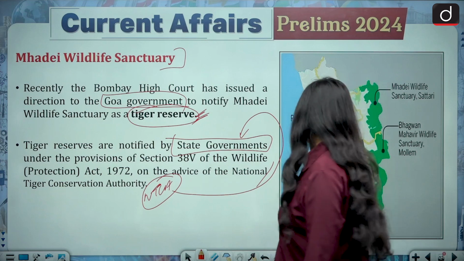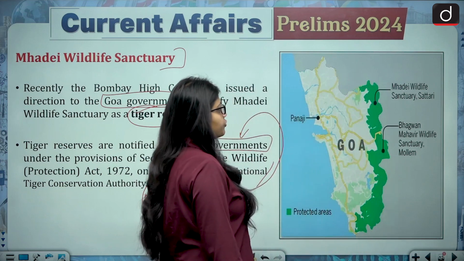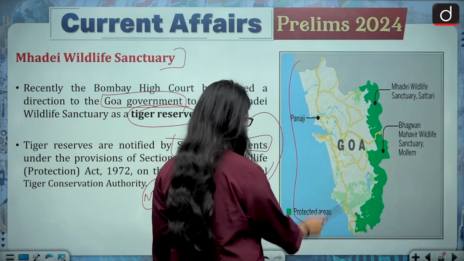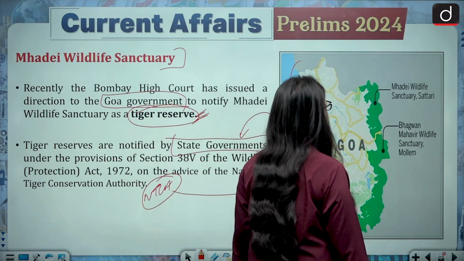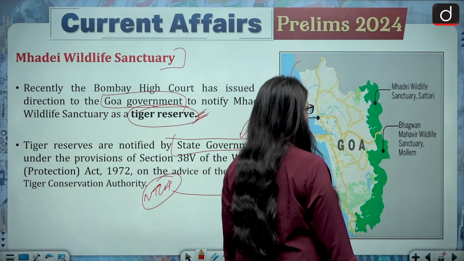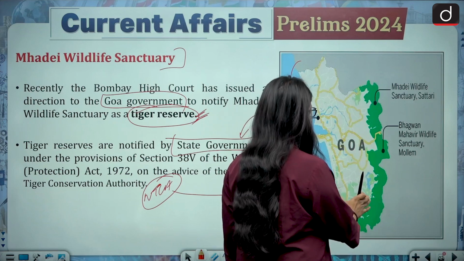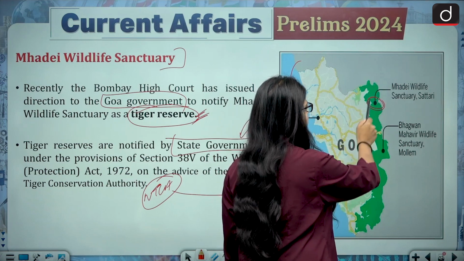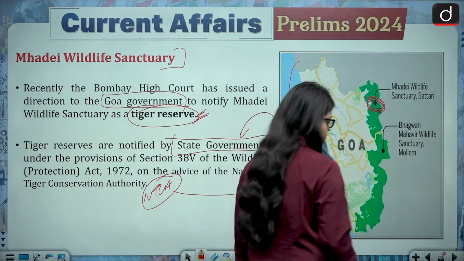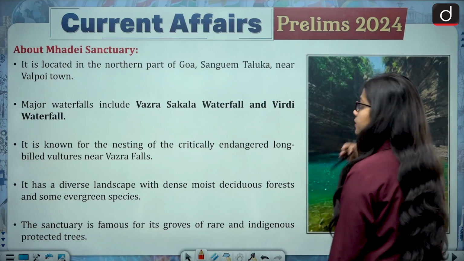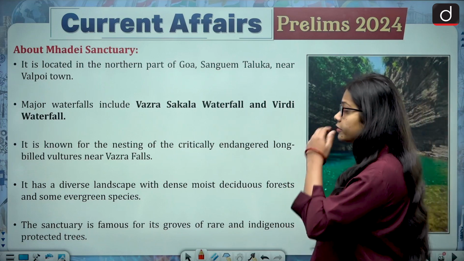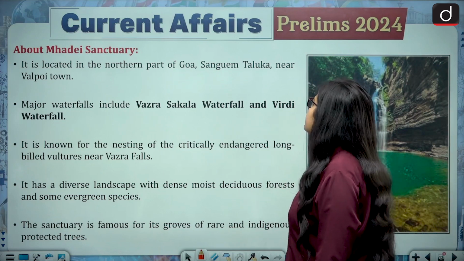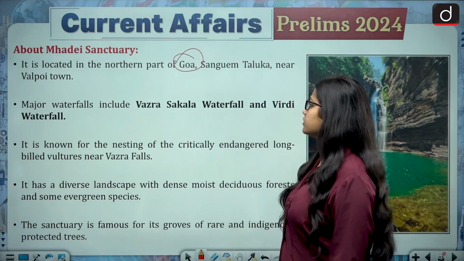Then if we talk about the Mahadei Wildlife Sanctuary, this is the map of Goa. So Mahadei Wildlife Sanctuary can be found in the northeastern side of Goa. This is the location of the Mahadei Wildlife Sanctuary. It is located in the northern part of Goa.